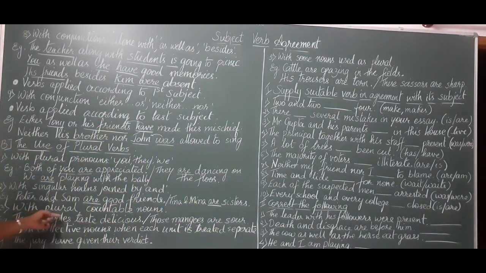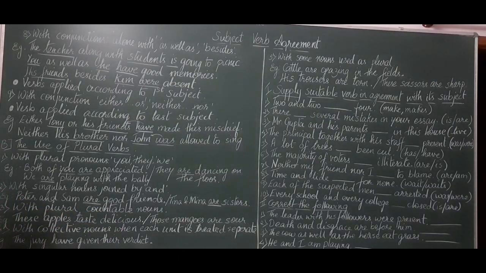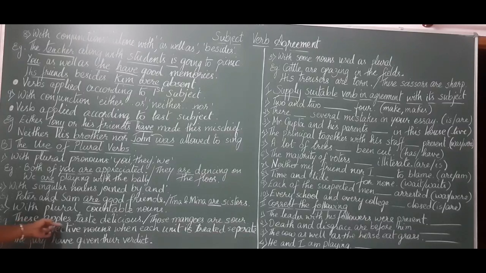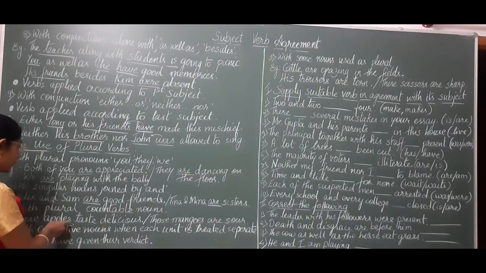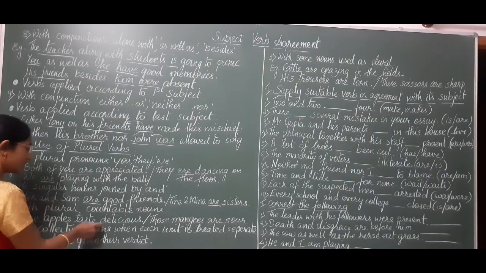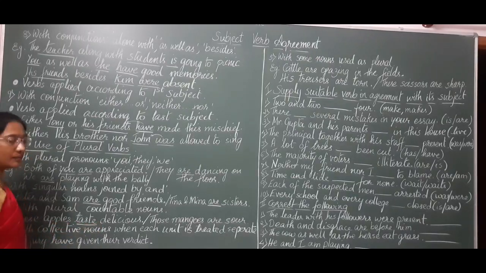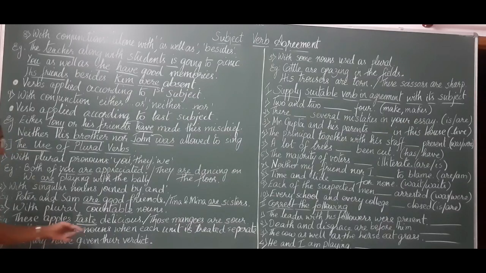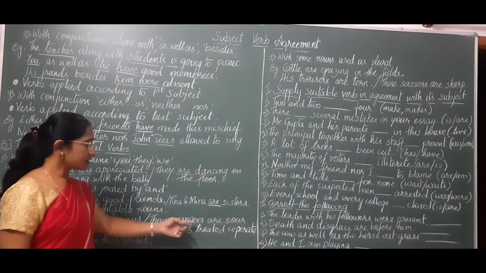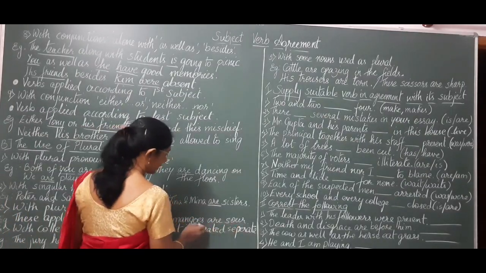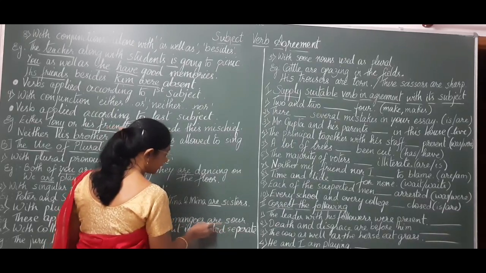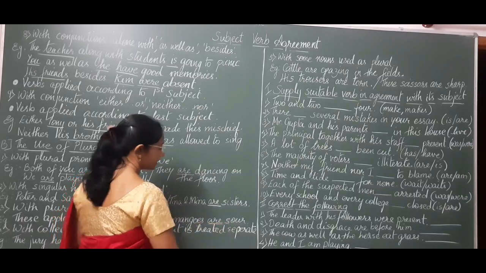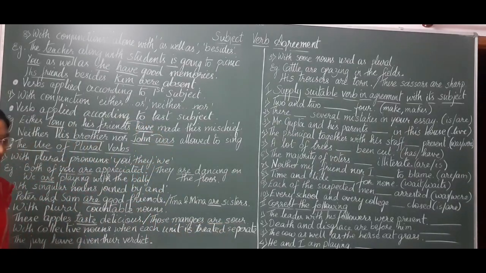Next, with plural countable nouns, also we take plural verbs. These apples taste delicious. Apples is a plural noun. It takes a plural verb. Those mangoes are sour. Mangoes is a plural noun. Plural countable nouns take a plural verb.